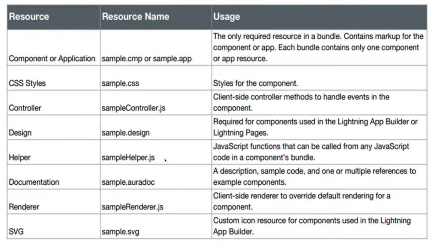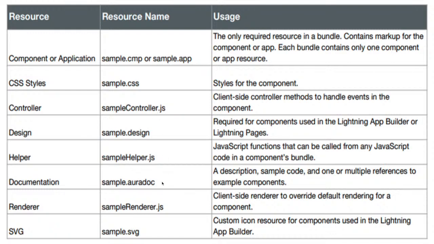Then we have helper.js. It is basically a supporting file for the controller. If you remember, we discussed triggers. In a trigger we have a handler. Similarly, along with the controller we have a helper. Anytime you see that the controller code is becoming heavy or too complicated, you can split your controller and push some code or functions into the helper, and through the helper you can simply call those methods or functions in the controller.